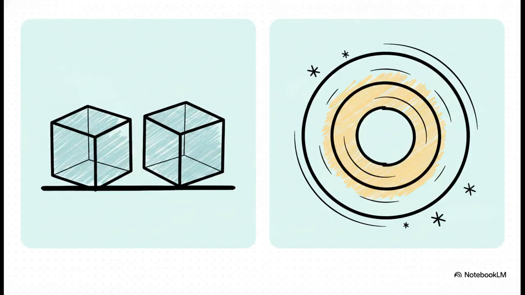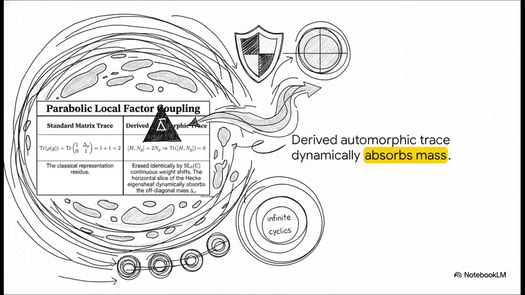To really appreciate this, let's put classical math head-to-head with this derived framework. On the classical side, if we take the standard matrix trace of our parabolic matrix, 1 plus 1 equals 2. It leaves a residue of 2. But on the derived automorphic trace side, within Lagos field theory, we look at the variation of the trace along continuous loops. This forces the trace to 0 identically. It's driven by the commutator relationship, where the commutator of the step-up operator h and n sub g yields exactly 2 n sub g. So why does the derived trace vanish while the classical one doesn't? Well, the continuous weight shifts of the SL2C algebra dynamically absorb that off-diagonal mass, delta sub p.